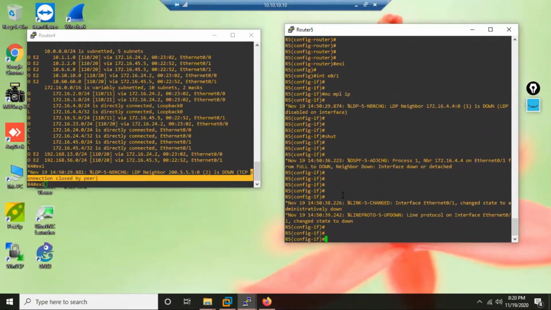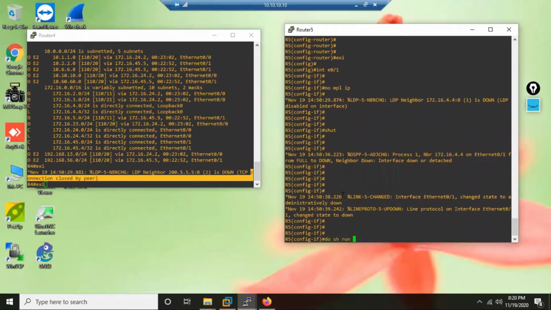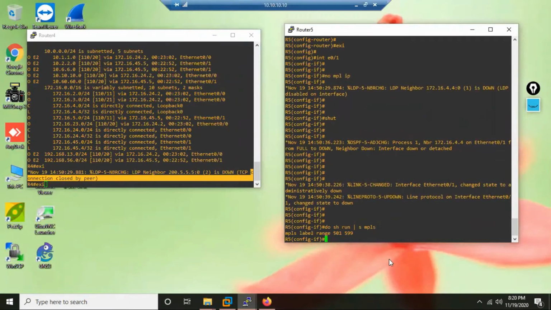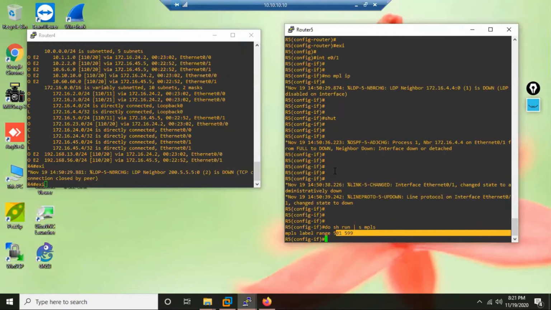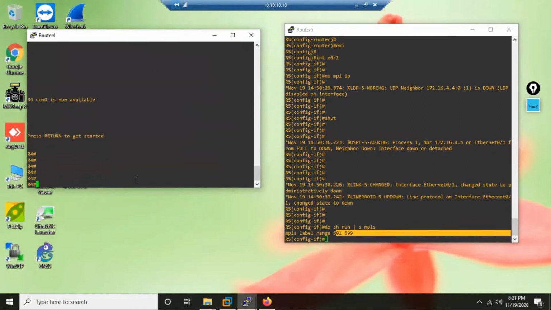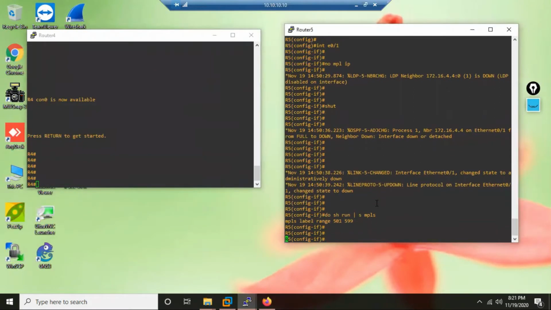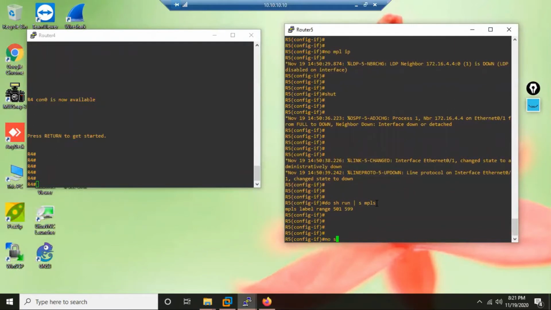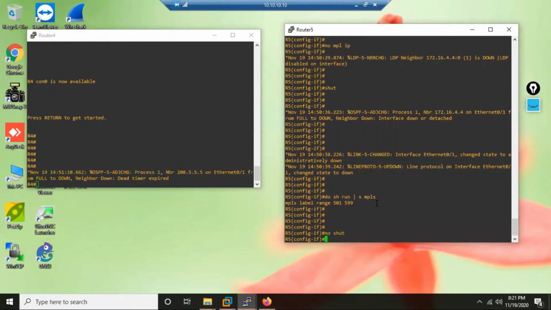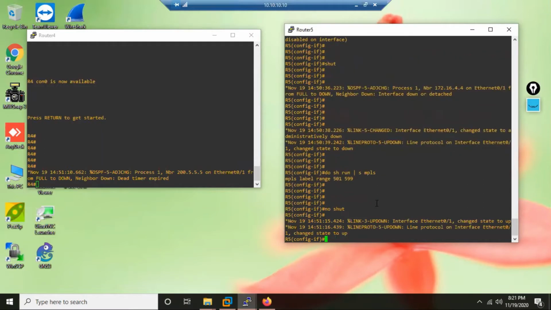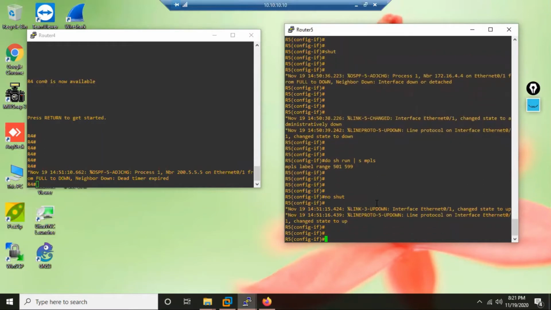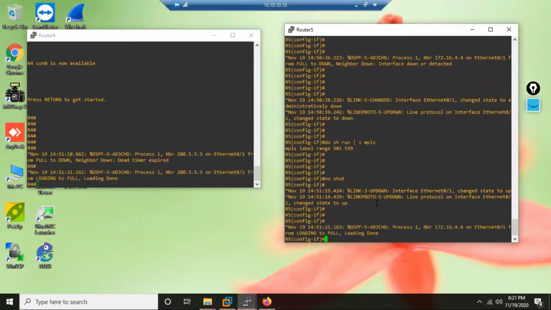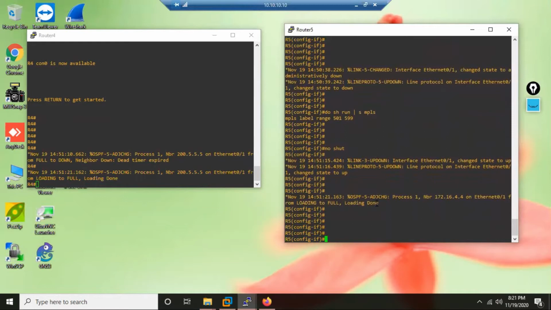Okay. Let's see what MPLS configuration is there on R5. Yes, the label range command from yesterday is still there. Okay, no problem. Now I bring the interface up again. Once I bring up the interface, what happens? Line protocol comes up. OSPF IGP convergence takes place, right?